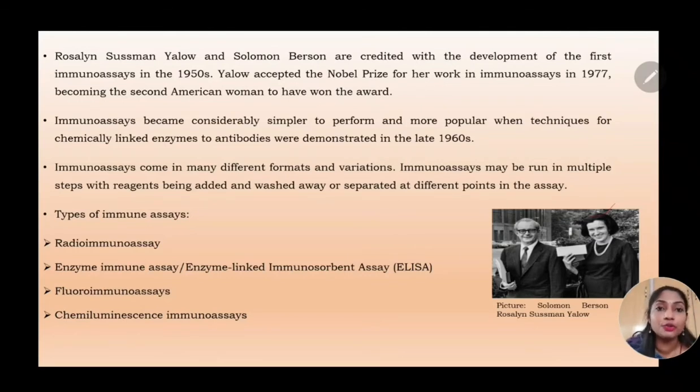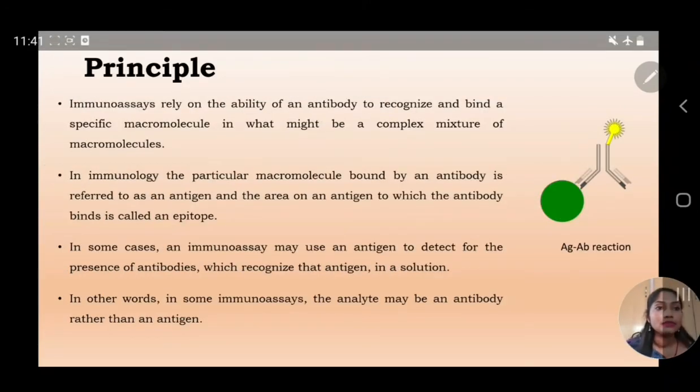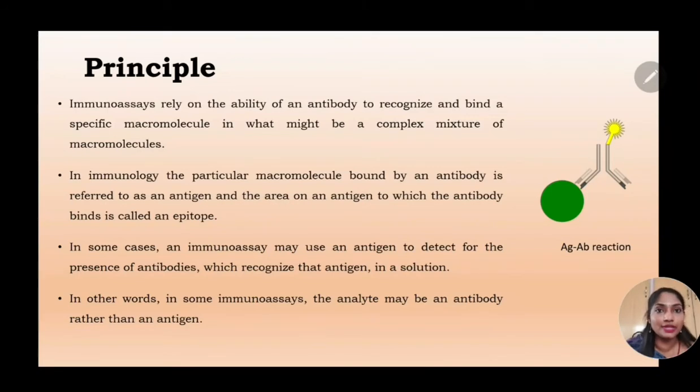We have fluoroimmunoassays, where we use fluorescent probes for detecting the antigen antibody binding. And we have chemiluminescence immunoassay, where we use chemical substances which illuminate for detection of antigen and antibody binding.